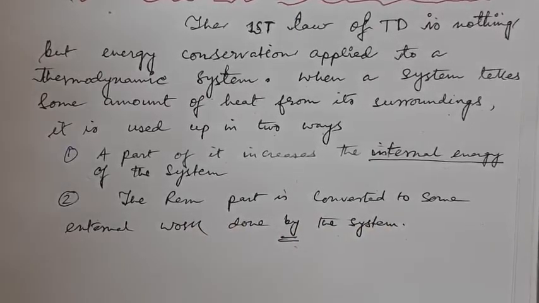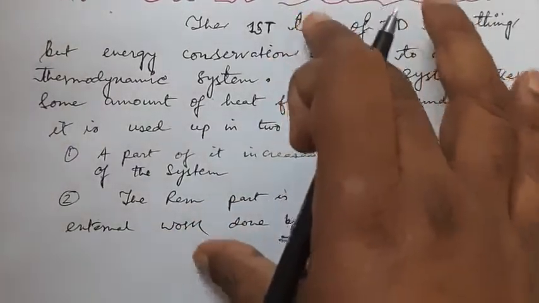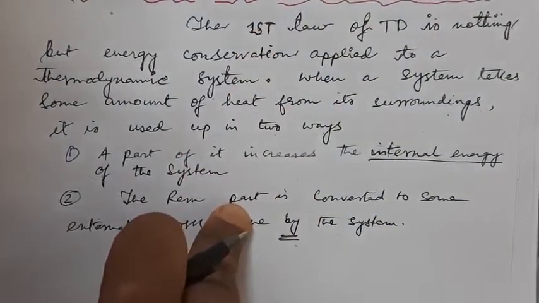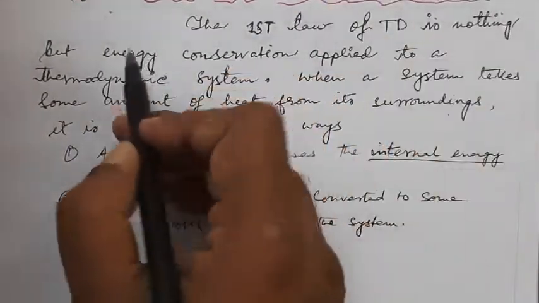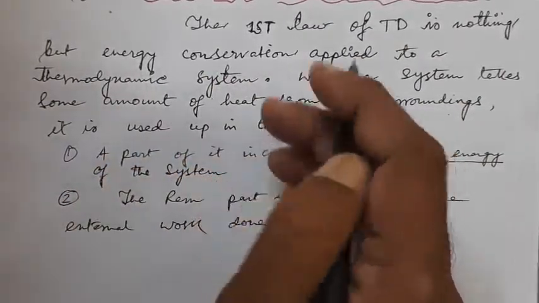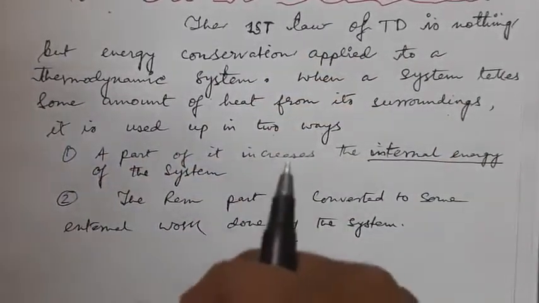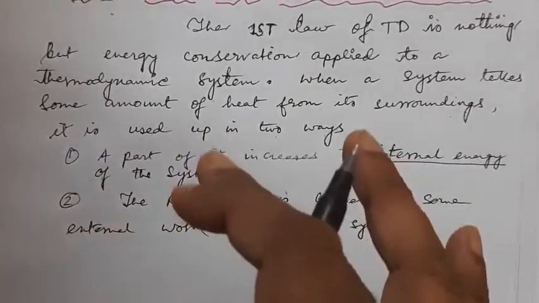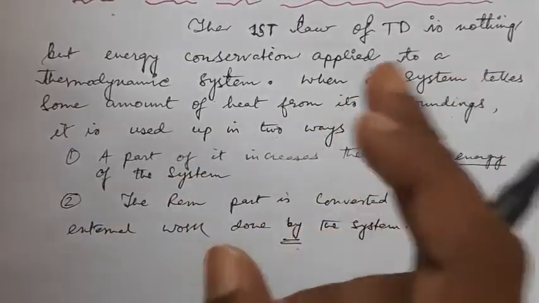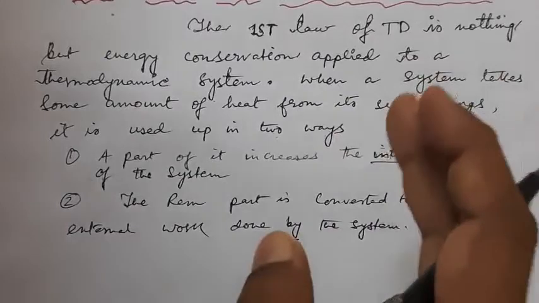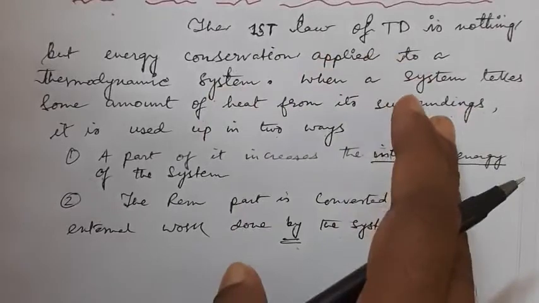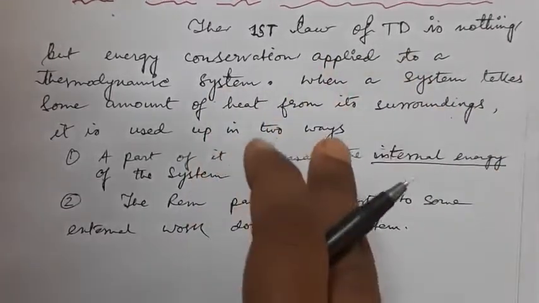Now, this gross statement that we have studied is the general statement of the first law of thermodynamics. The first law is in essence the energy conservation law, and it is applicable to every thermodynamic system together with its surroundings.